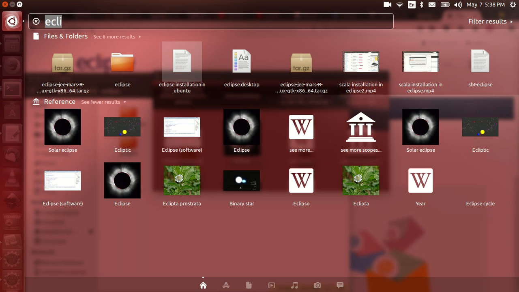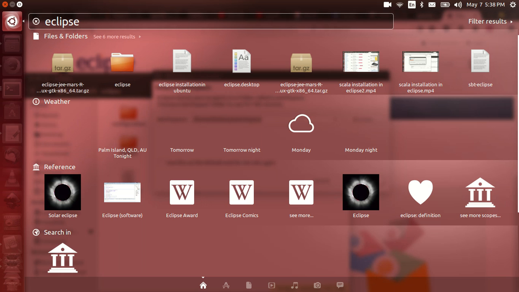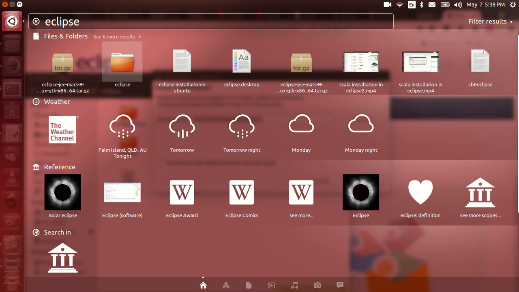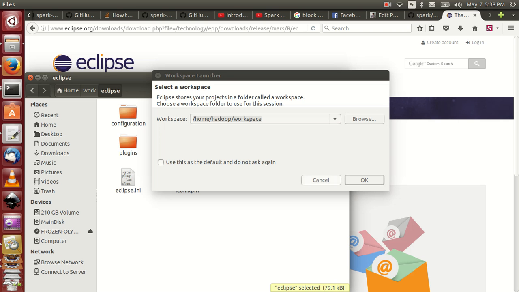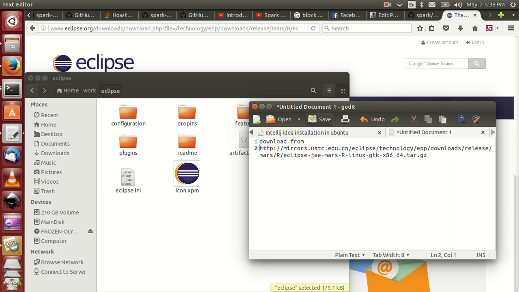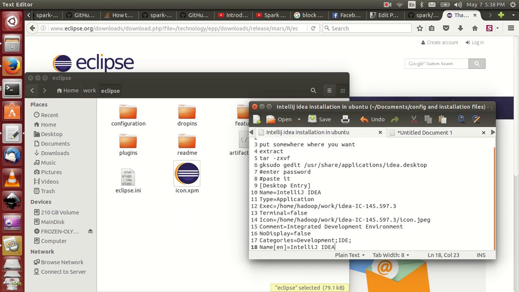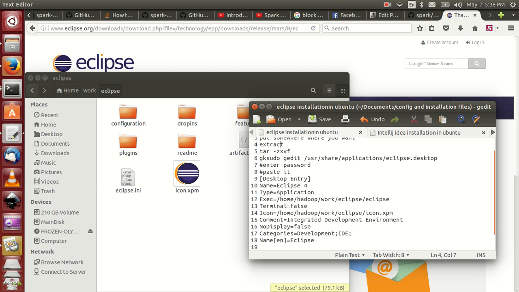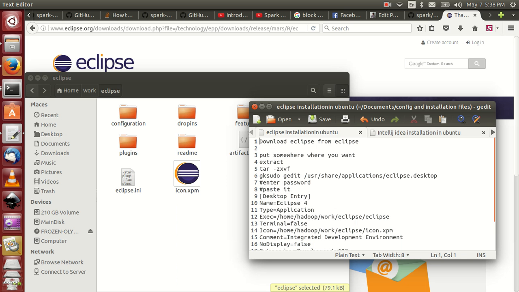If you search for Eclipse, you will get this. There is no Eclipse icon to click on. That's why you have to configure it like this. I have already prepared a documentation. This is Eclipse.